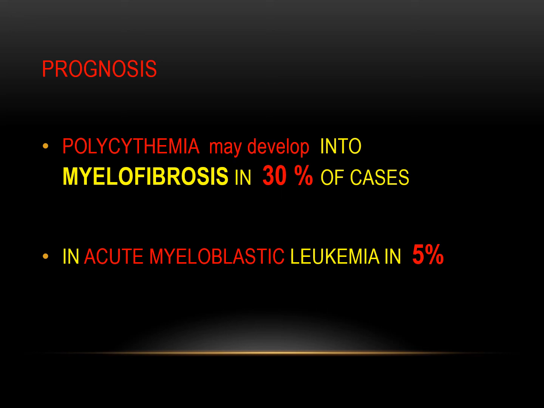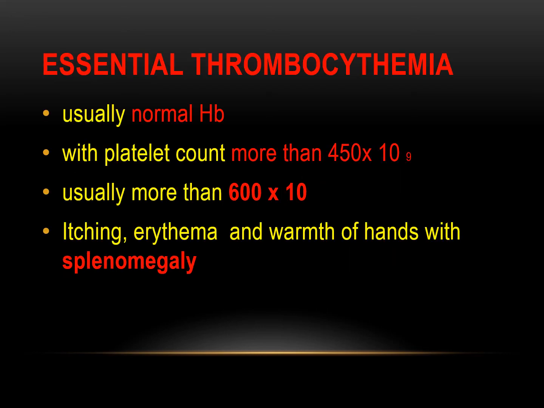Dear students, polycythemia rubra vera may develop into myelofibrosis in 30% of the cases. So a case of polycythemia can also change into myelofibrosis. Similarly, in 5% of the cases it can progress to acute myeloblastic leukemia. So, students, this was the first slide on polycythemia rubra vera.